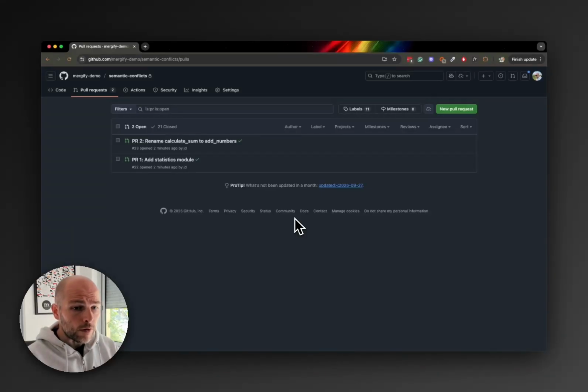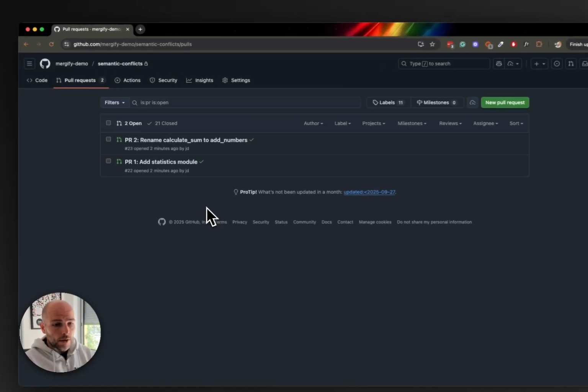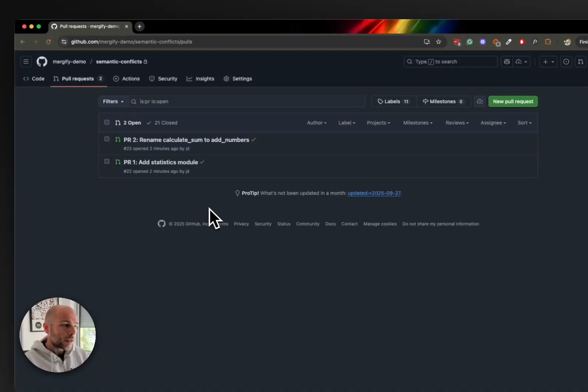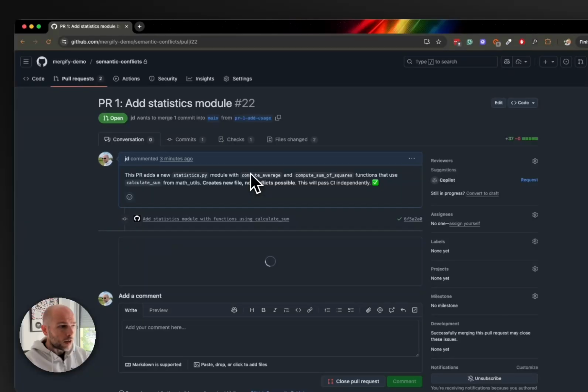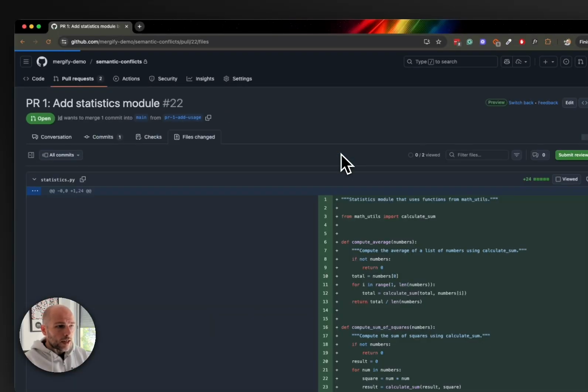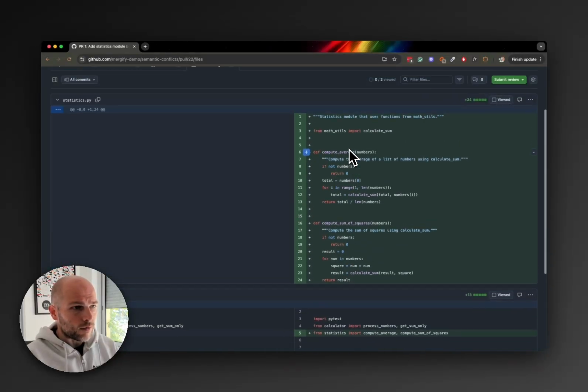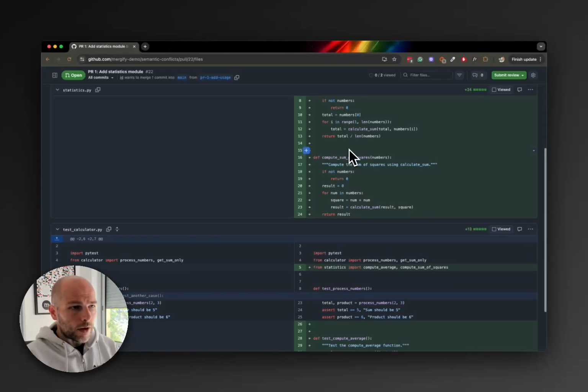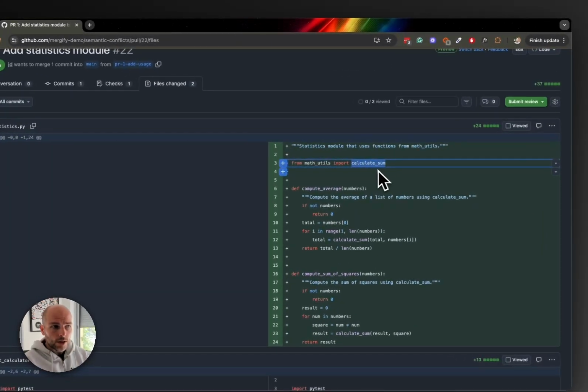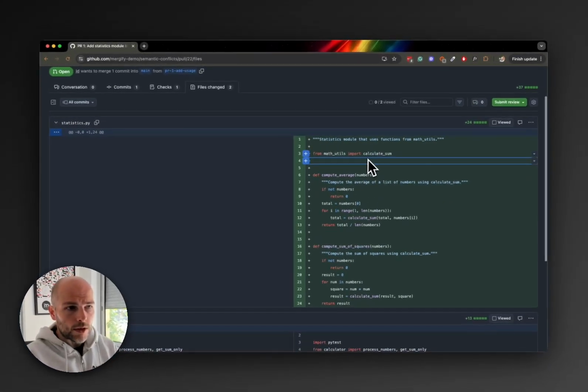So bear with me. I have a very simple repository here, pretty standard. It's a Python app, a calculator app, right? And I have two PRs. The first PR is pretty simple. It just adds statistics files, so it's a new feature. It's a new file. This file actually uses something existing, which is the calculate sum function here from math-util. So it's just going to use an average, and use calculate sum for that.